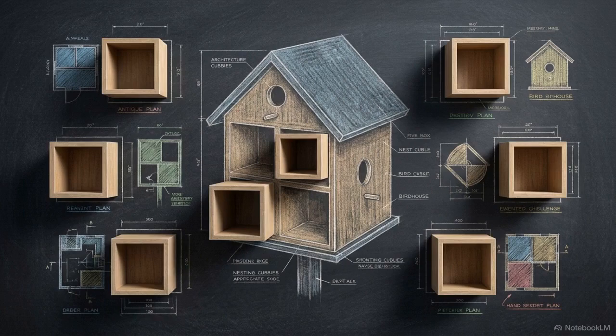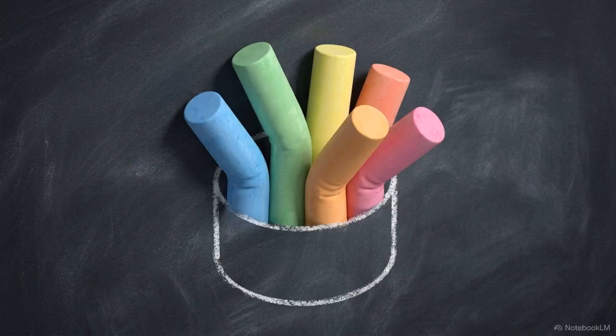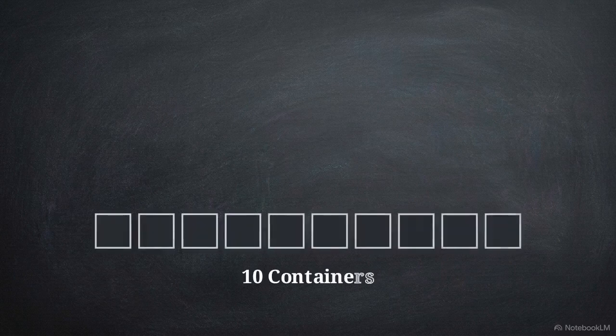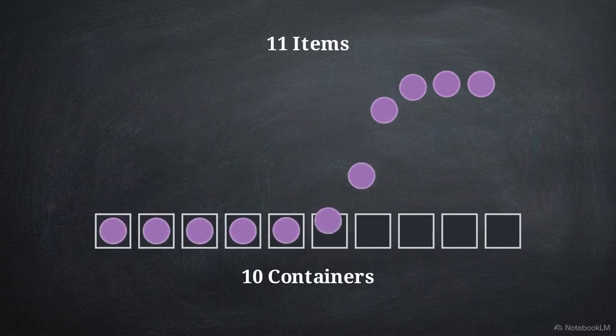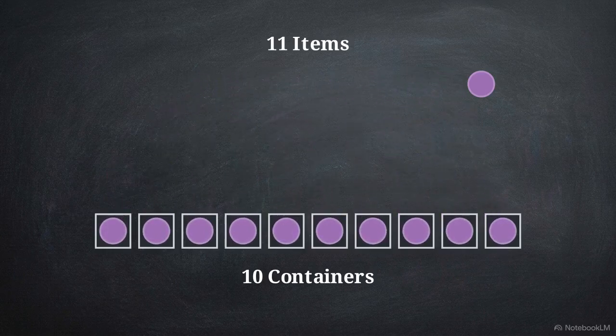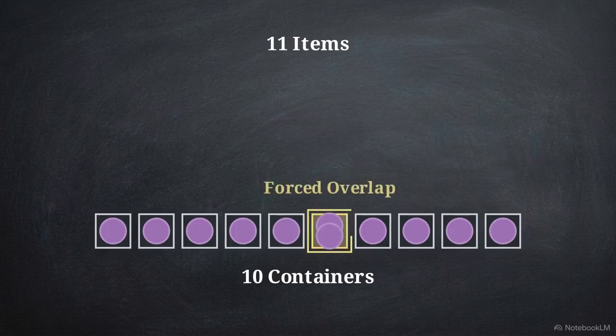This is the Pigeonhole Principle. It states that if you place more items in containers than there are containers available, at least one container must hold more than one item. Consider the namesake metaphor: pigeons moving toward a row of nesting holes. If pigeons outnumber holes, the outcome is fixed before they land. As birds settle, space disappears. The final bird has nowhere to go, forcing it to share an occupied space.